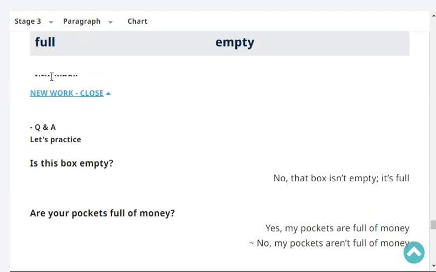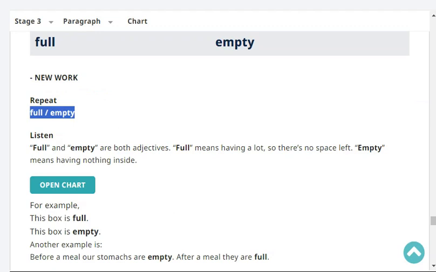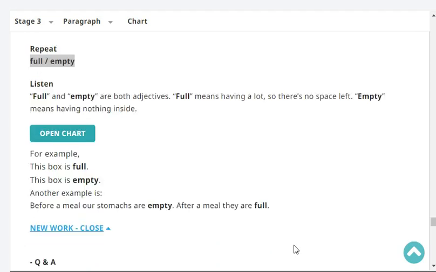Next, repeat. Full, empty. Very good. Okay, listen. Full and empty are both adjectives. Full means having a lot, so there's no space left. Empty means having nothing inside. For example, this box is full and this box is empty. Another example is before a meal, our stomachs are empty. After a meal, they are full.